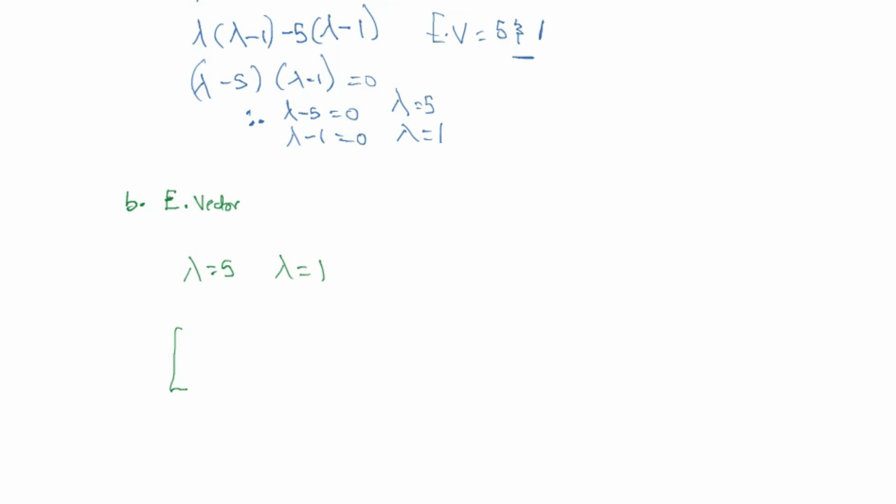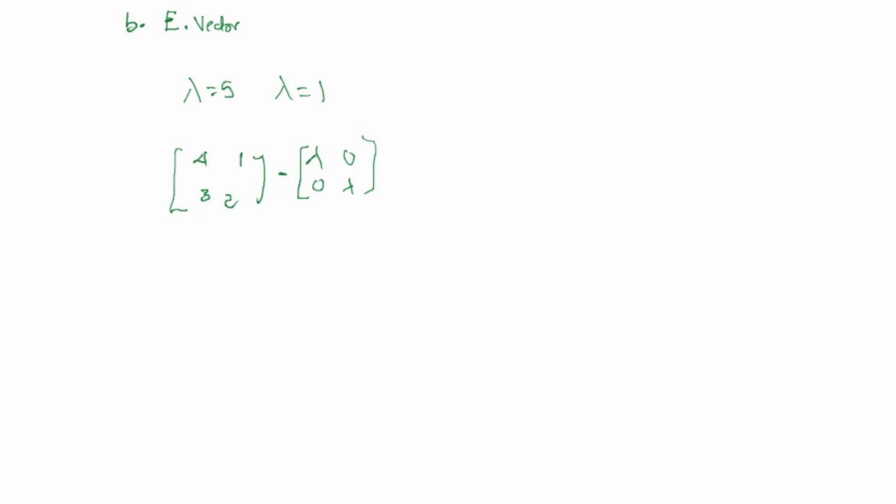at the beginning of the question in the A part, we subtracted an identity matrix of lambda from our matrix form A, which is 4, 1, 3 and 2. We subtracted lambda, so here we have lambda 0 and 0 lambda. Now we are going to treat this for when lambda is equal to 5. So for lambda equal to 5, we have 4, 3, 1, 2 minus 5, 0, 0, 5.